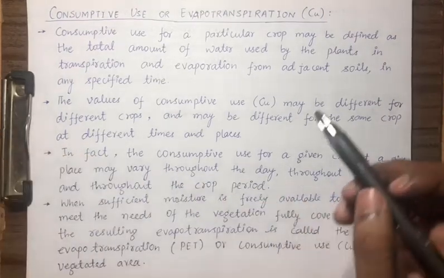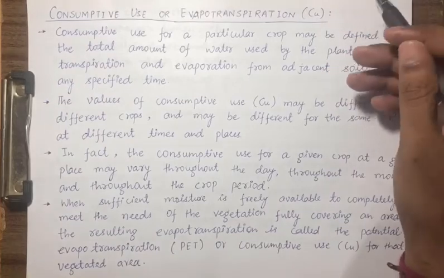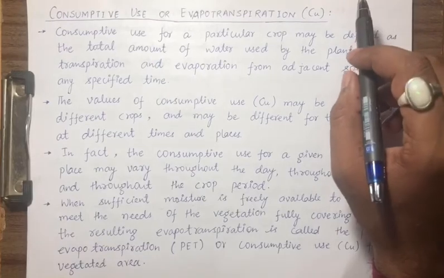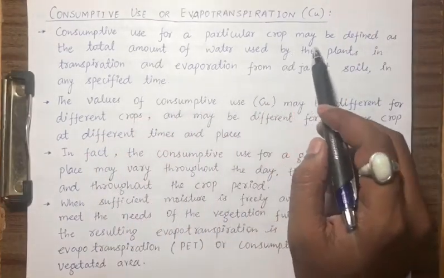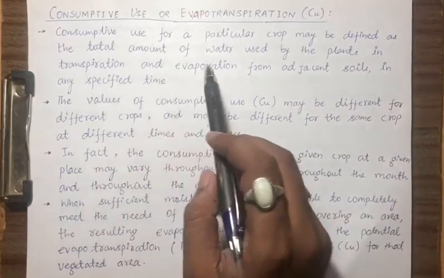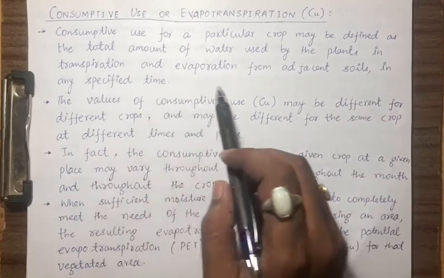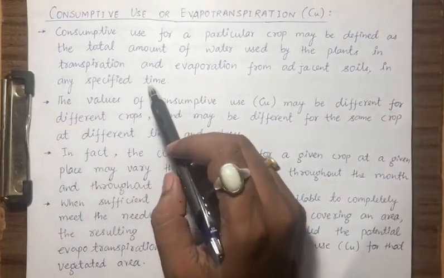So let us see what the meaning of evapotranspiration is, why it is important for irrigation, and how we are going to deal with it. Consumptive use for a particular crop may be defined as the total amount of water used by the plants in transpiration and evaporation from adjacent soils in any specified time.